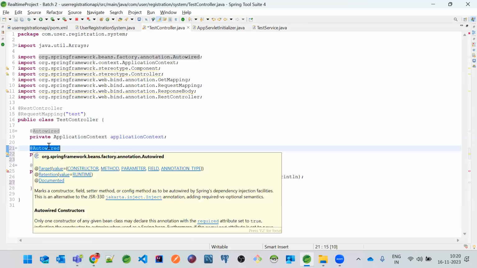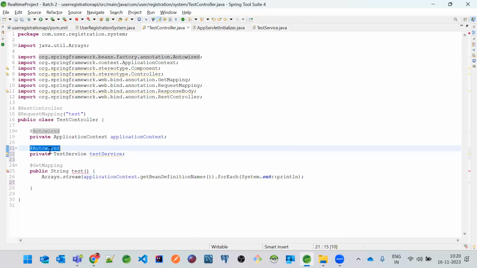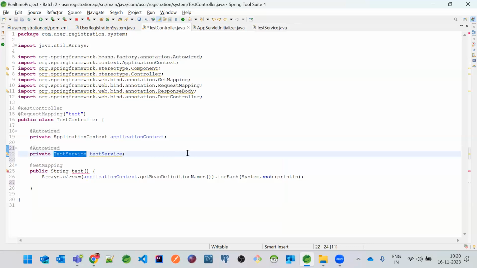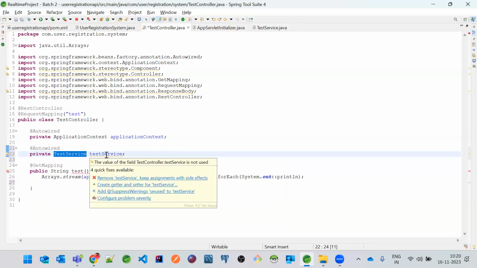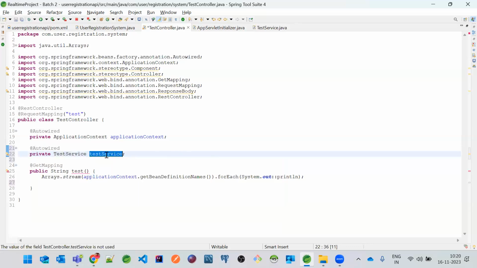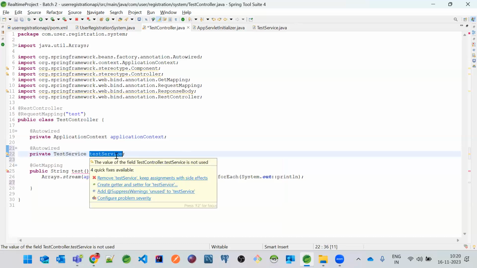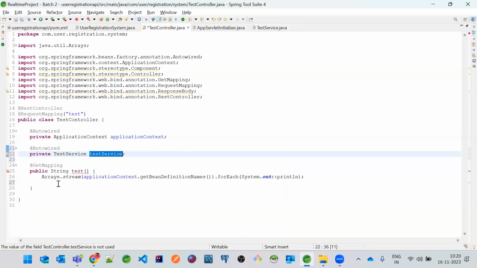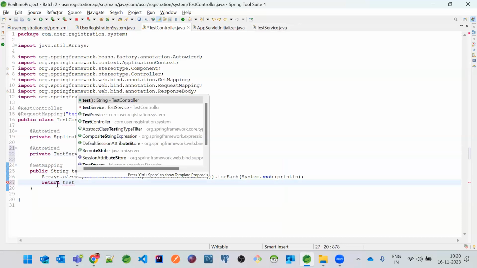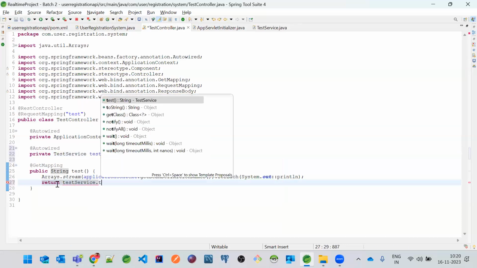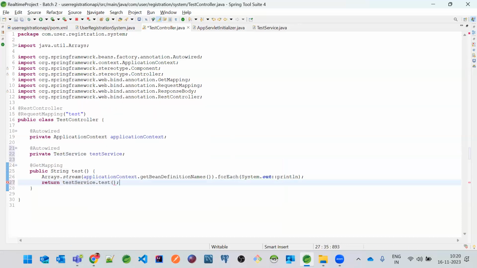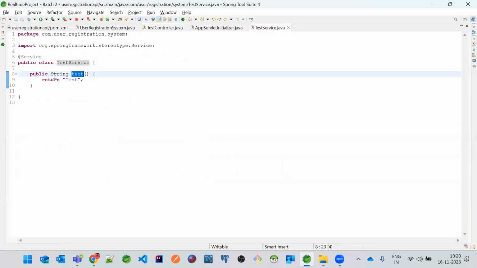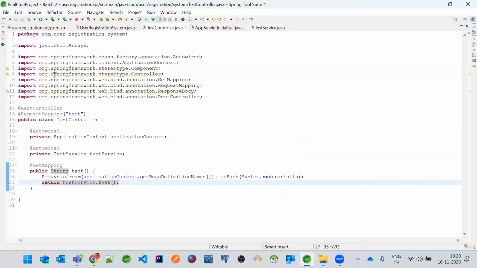So basically it will look in the container to see whether this object is available or not. If this object is available, then it will inject that object into this test service, because the default value for this one is null, right? So here I just wanted to return test service dot test. It is returning a string, and then we're returning it from here. That's it, very simple.